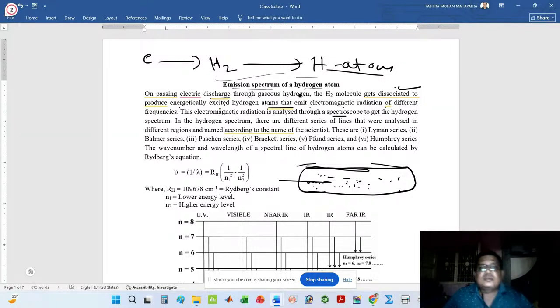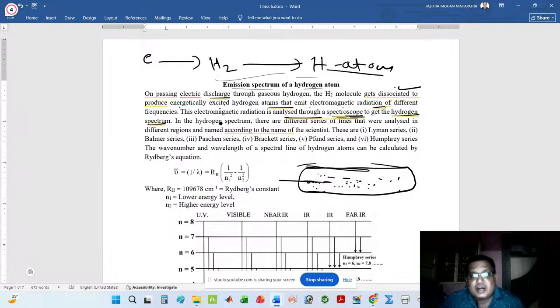Again, I want to speak from the beginning. At first, you take the hydrogen gas, then electric discharge passes through the hydrogen gas. Then hydrogen gas gets excited, undergoes a breakdown and forms hydrogen atoms. These hydrogen atoms are more energetic and more excited. As a result, they emit electromagnetic radiation of different frequencies. Now, this electromagnetic radiation is analyzed through an instrument, the spectroscope. As a result, you will be able to see the hydrogen spectrum.